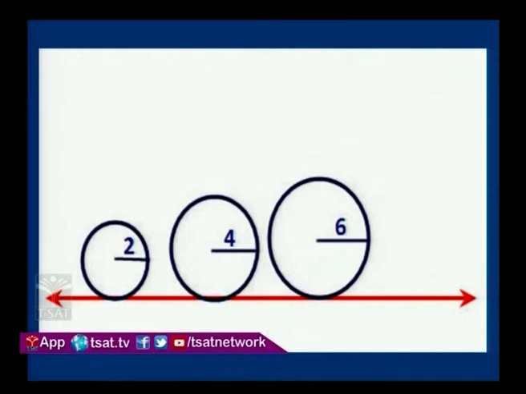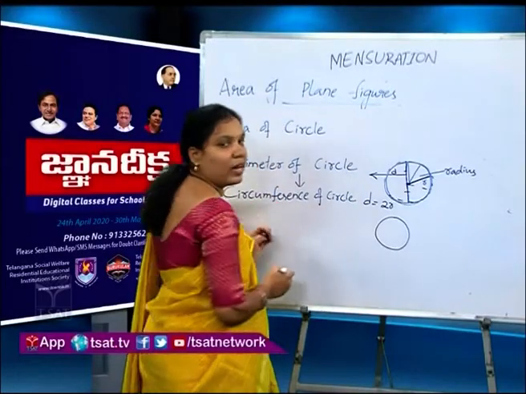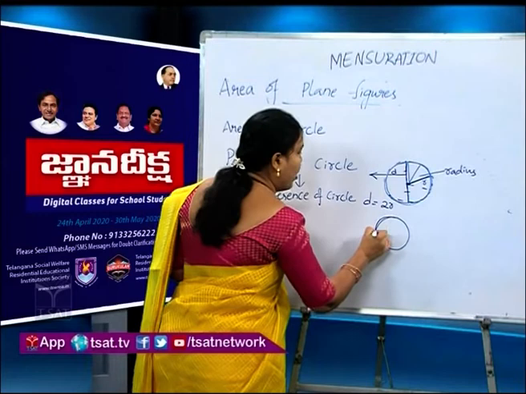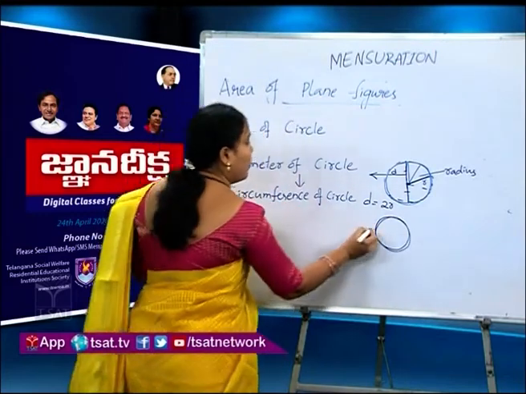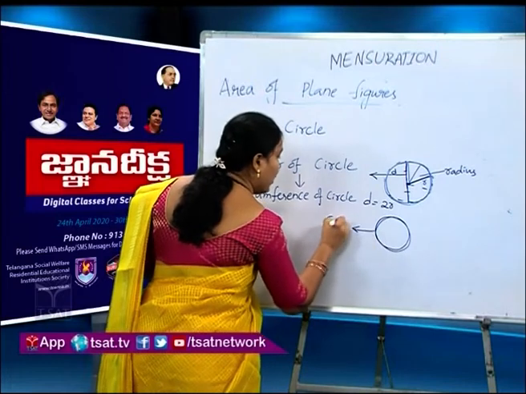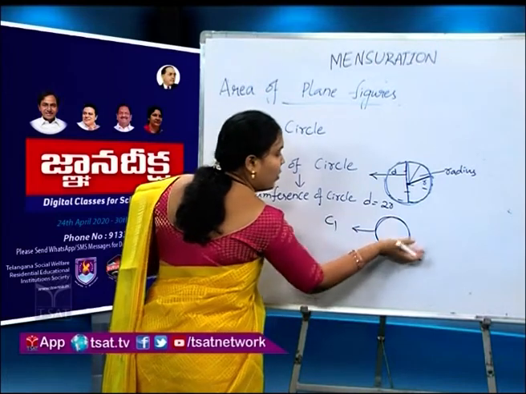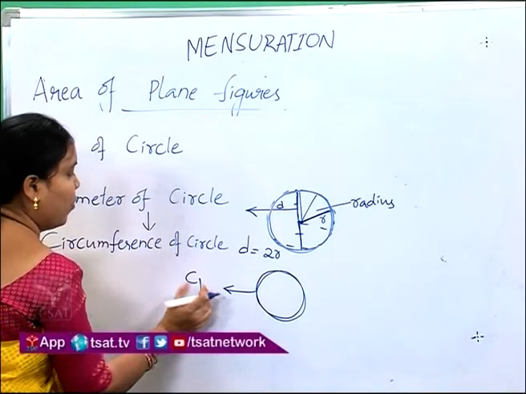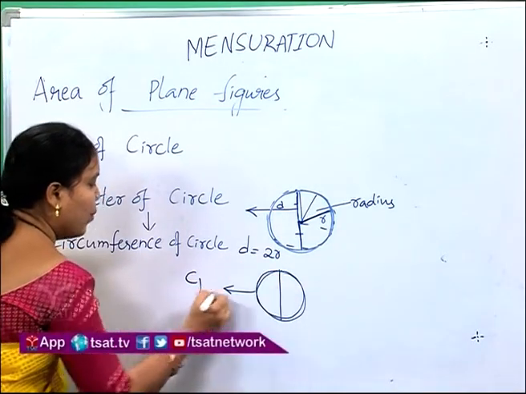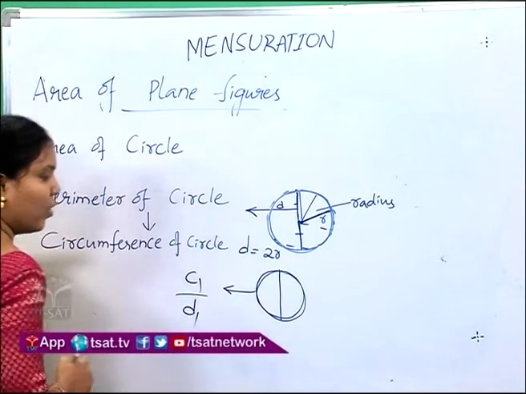If you take the first circle, place a thread along the circumference of the circle and measure the thread, this will be the circumference of the circle. It is denoted as, for example, C1. We take circle 1, so the circumference of circle 1 is C1, and we take its diameter, D1.